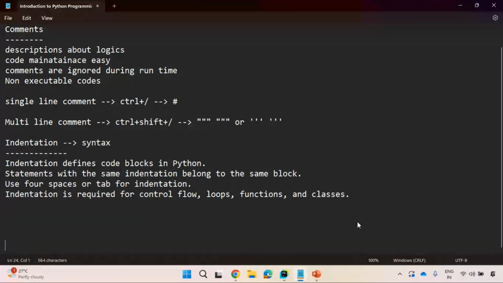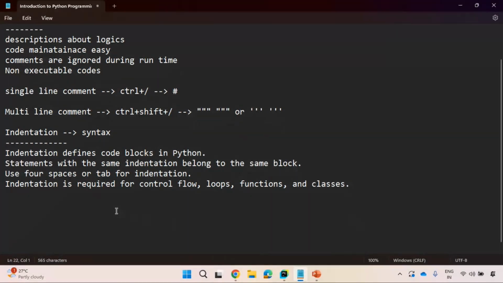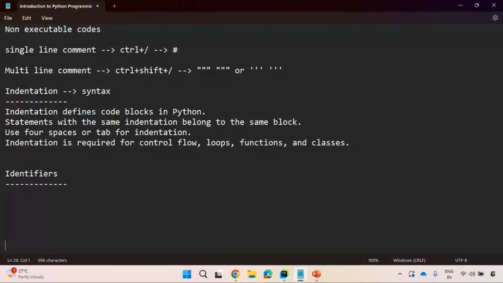Next, you need to understand identifiers. Identifiers, guys, simple. Understand the simple meaning. I am identifying my student Deepak. How am I identifying? With the name. I am identifying one of my students, Rasi. How am I identifying? With the name. So an identifier is nothing but a name. A name in a Python program is called an identifier.